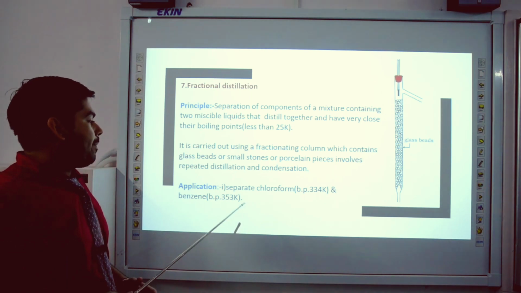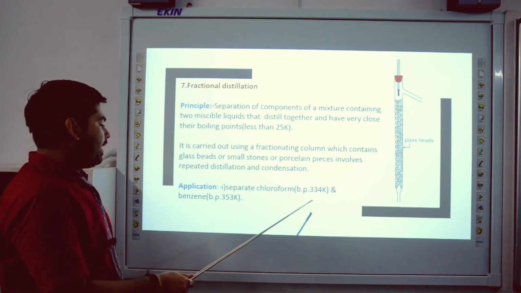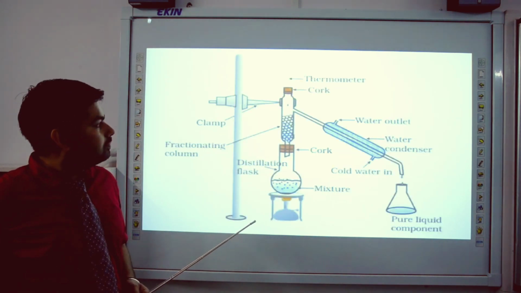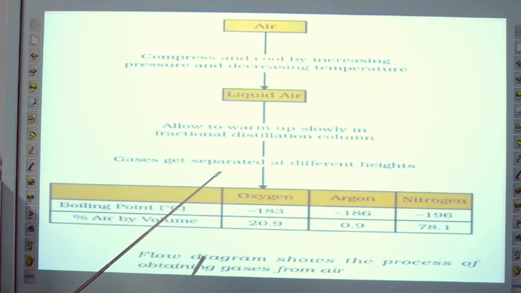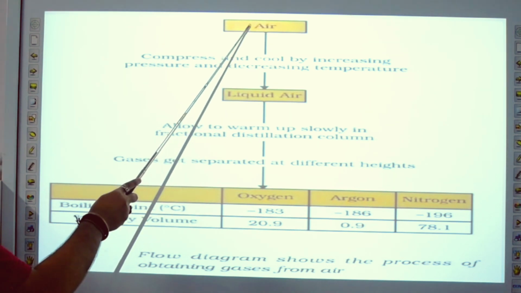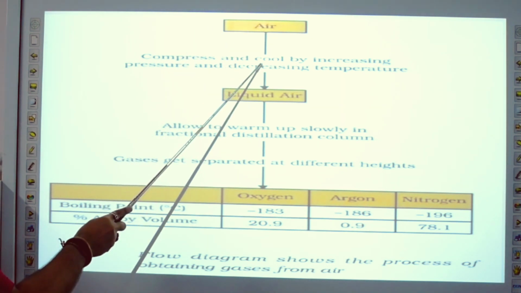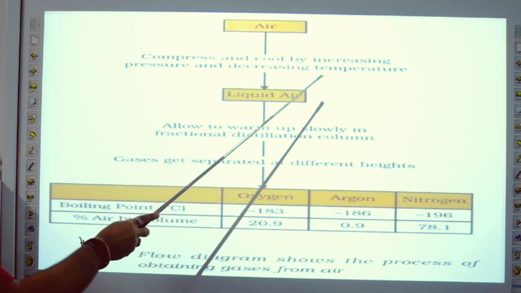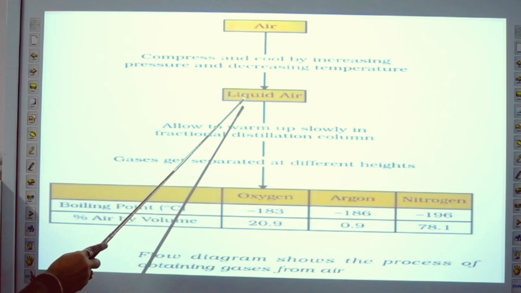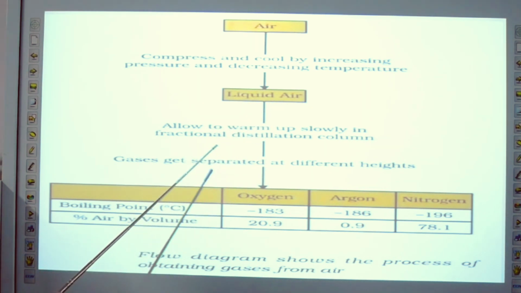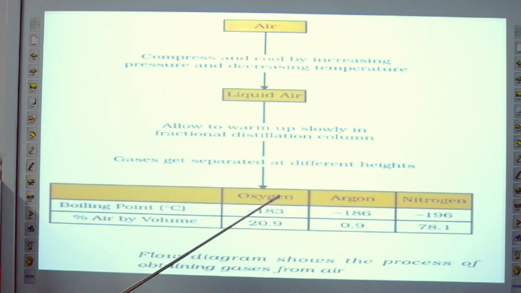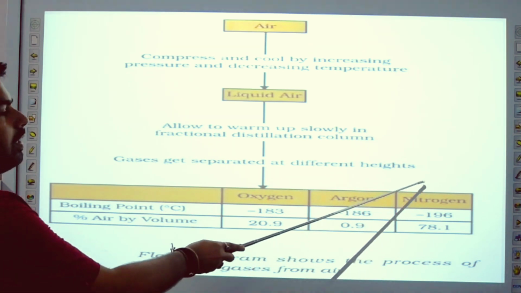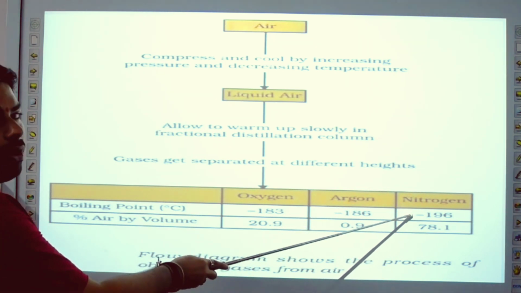So what is the application of it? Separate chloroform and benzene. Now this is the application of fractional distillation: the process of obtaining gases from air. In this process, air is compressed and cooled by increasing pressure and decreasing temperature, and we obtain liquid air. After that, it is allowed to warm up slowly in a fractional distillation column, and firstly we obtain nitrogen gas because it has the low boiling point.